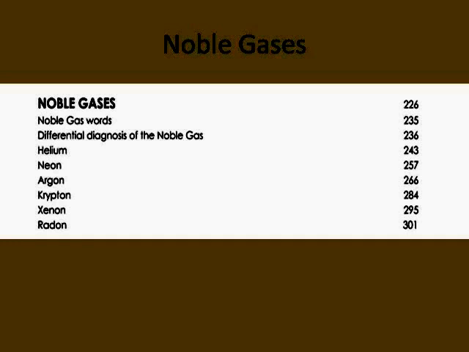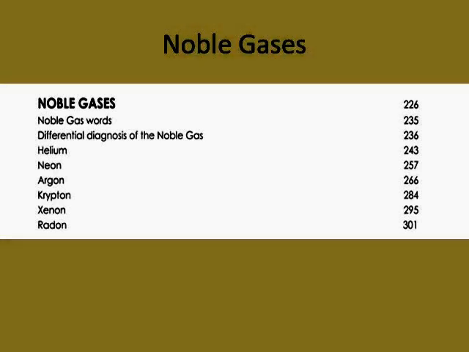We've had the privilege to see several noble gas cases in our practice, and then we made a thorough study of these noble gases and have laid out a complete understanding, materia medica, and characteristics and clinical picture of noble gas remedies, which is all put forth along with cases. So you have cases of helium, argon, neon, xenon. You have all these cases and materia medica of these noble gases.